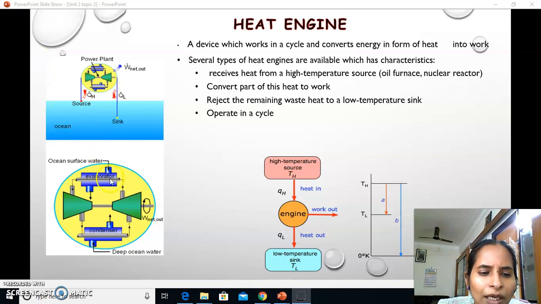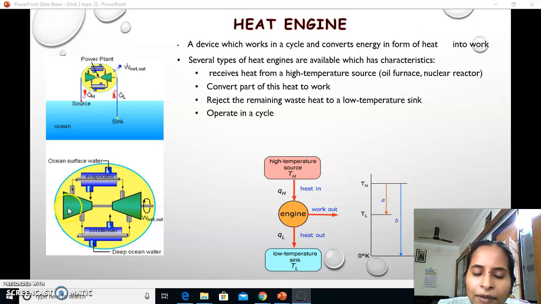Here I have shown a simple application of this heat engine. Here is the source where the water is heated, and using the evaporator it is converted into steam. That steam is expanded in the turbine, and then in the condenser that steam is converted again into water, and that water is pumped.